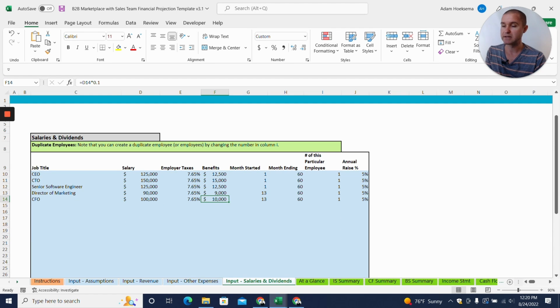And now you can also enter in salaried positions as well. You can enter the different job titles, the salary, the benefits, what month they're going to start. So you can say, we're not going to hire a CFO until month 13. Let's say here we're going to have 2 senior software engineers that we're going to hire at the same time. And so we could just enter in the number of this particular employee as 2.